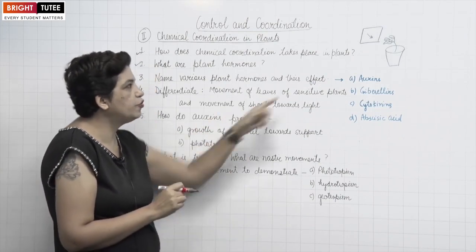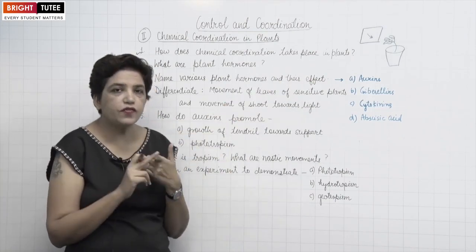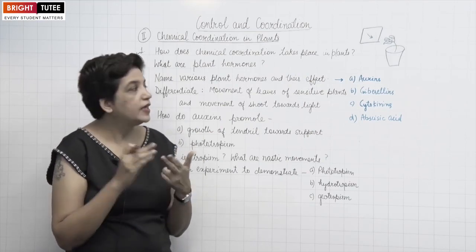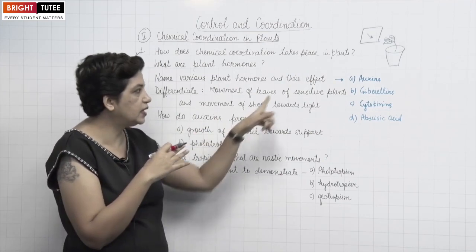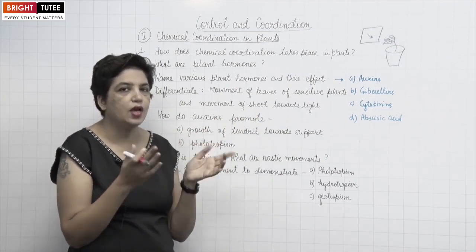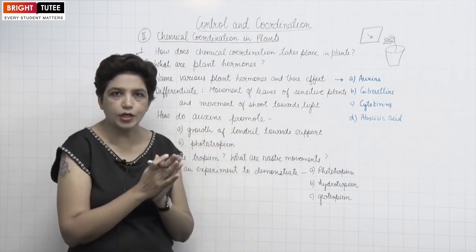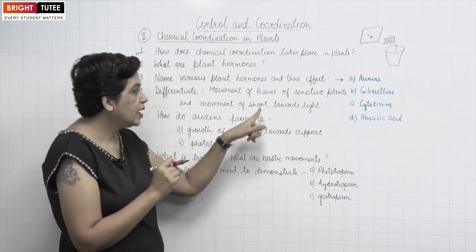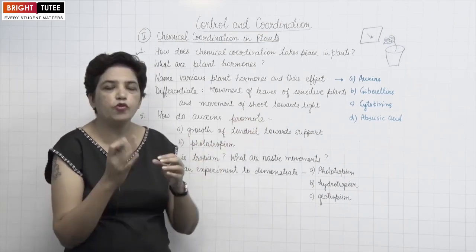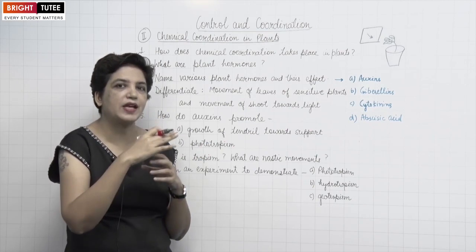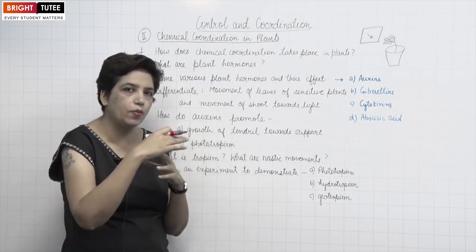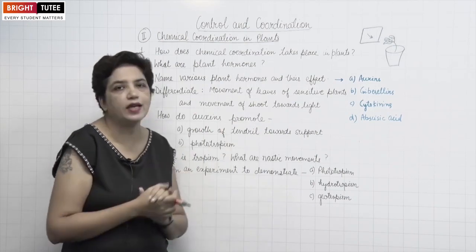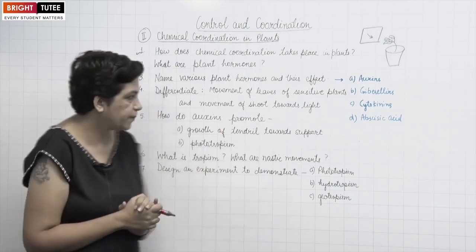On the other hand, movement of shoot towards light is, first of all, permanent, and then it is a directional movement, it is towards the light. In the other case it was not directional; it doesn't matter where you touch the leaf, it will fold. And thirdly, it is a permanent movement because it is a growth related movement. The cells have grown more on the one side. That is why it is a permanent movement.